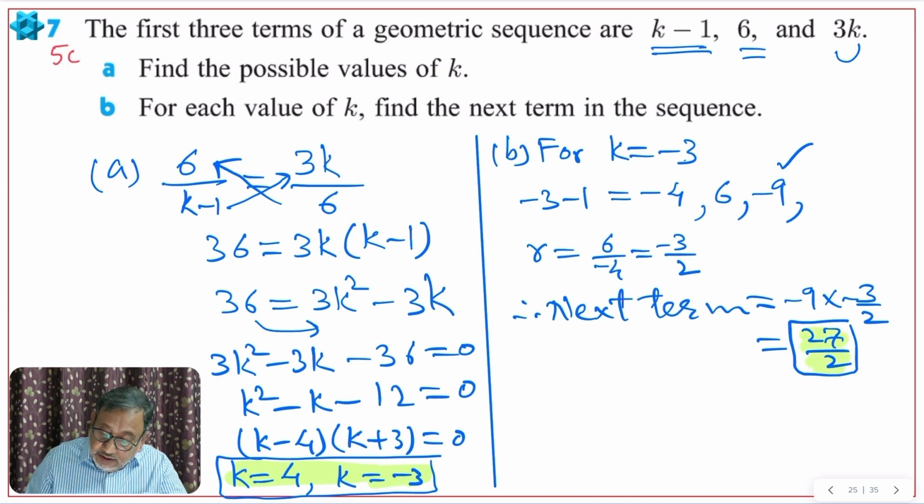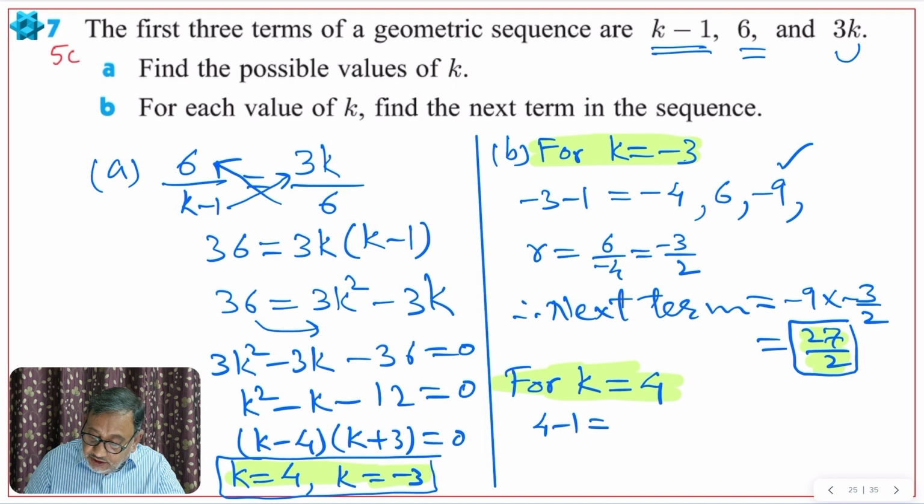Now for the next k, first k was this. For this we found it. Now for k is equal to 4. Okay. For k is equal to 4, let us find the terms. First term will be 4 minus 1, 3. Next term is 6 already. Next term is 3 times 4, 12.